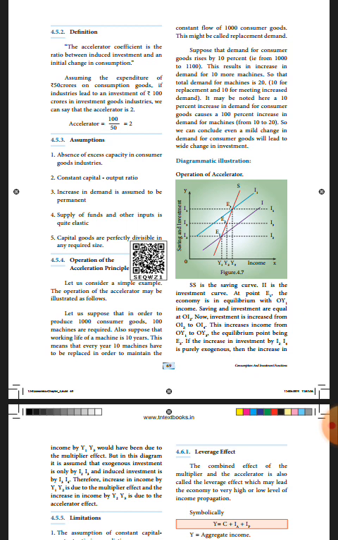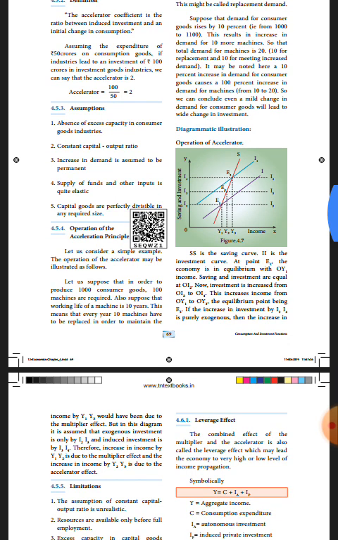Now you refer to the diagram. On the x-axis is income and on the y-axis is saving and investment. Now the diagram explanation. Refer to the diagram carefully. S refers to the saving curve, I refers to investment.